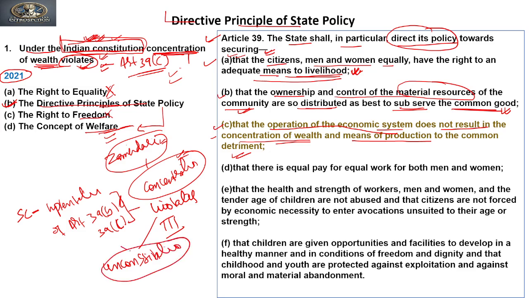On the basis of this also, it cannot be held invalid or unconstitutional, because these are the important parts through which the community, or the government, can come out from the economic crisis or poverty. Clear? So this is C.